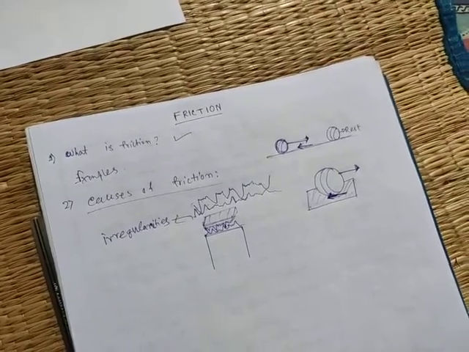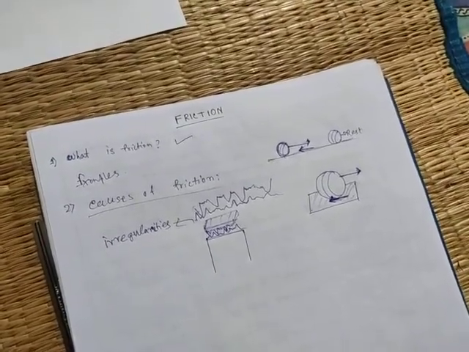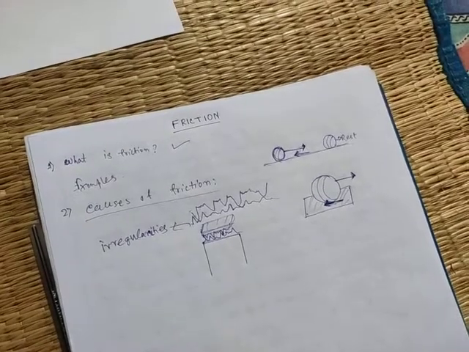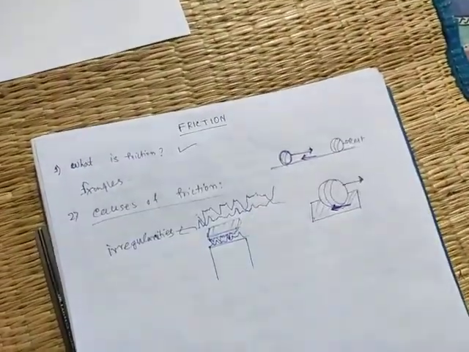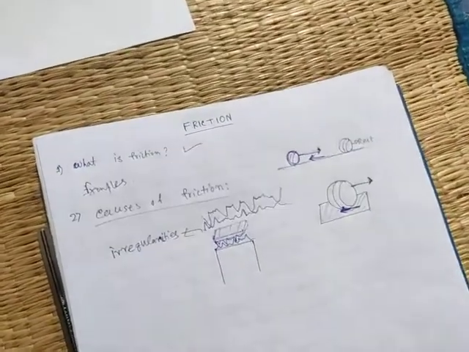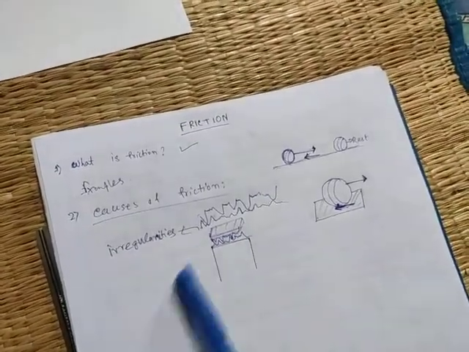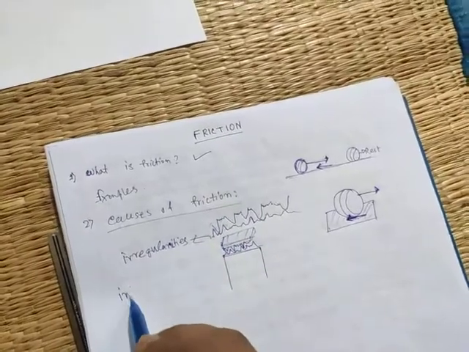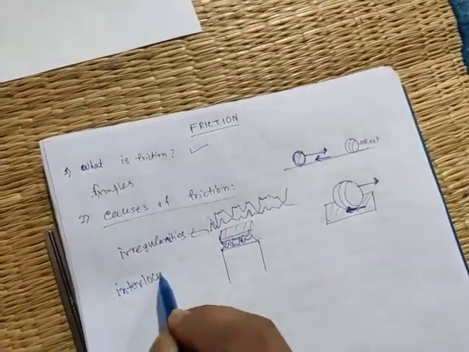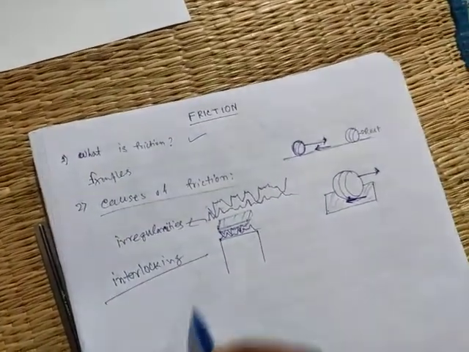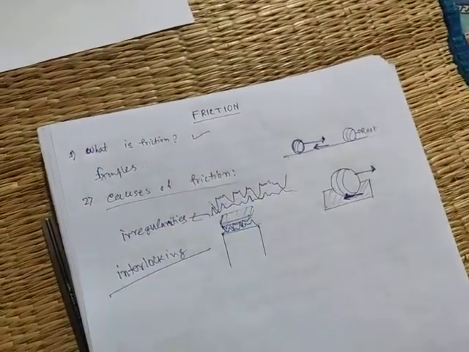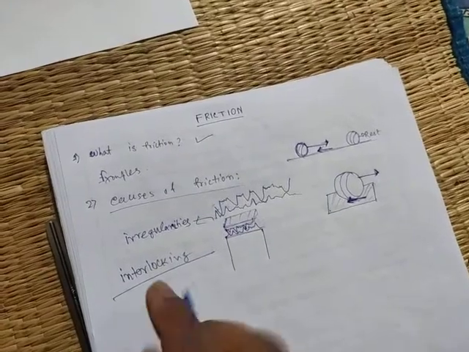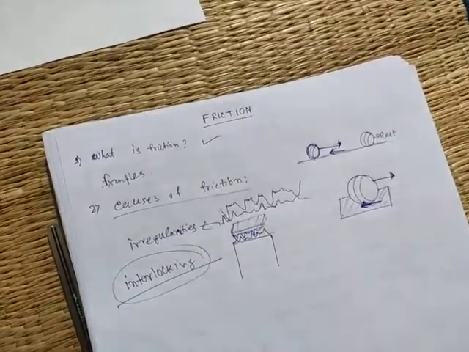So if we give some force to that book and try to move it, then we have to overcome this interlocking. Remember this term, interlocking.